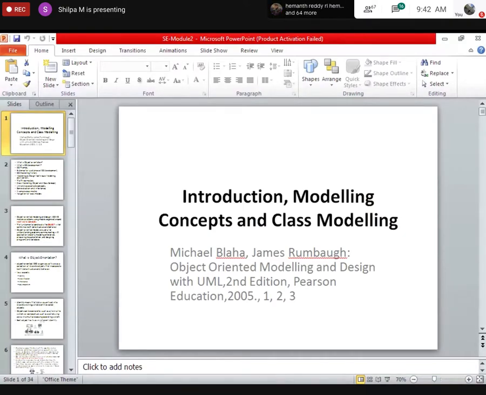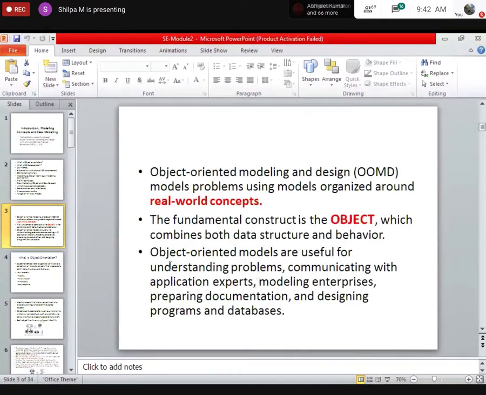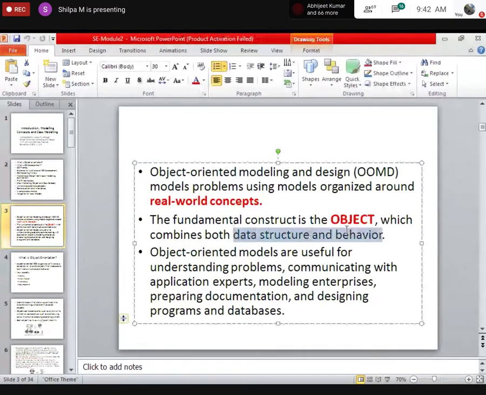We model things based on real-world objects. So there are two concepts, that is objects and classes. Fine. So what did I say about an object? It is a real-time entity which consists of structure and behavior.